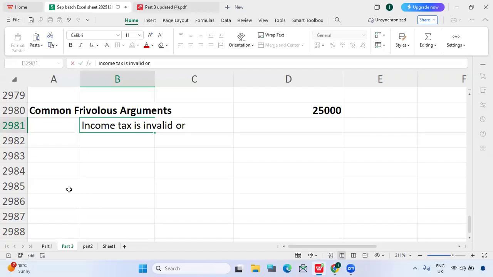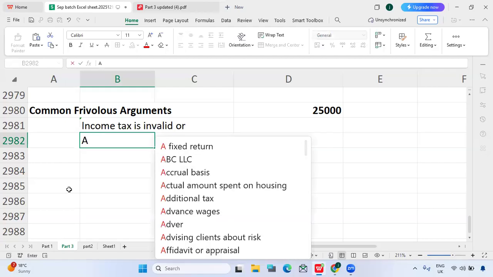Also they claim the 16th Amendment was not ratified. Even though the courts repeatedly rejected this, the taxpayer will still file a case. That is also not allowed. Any argument having zero legal standing is also a frivolous argument.